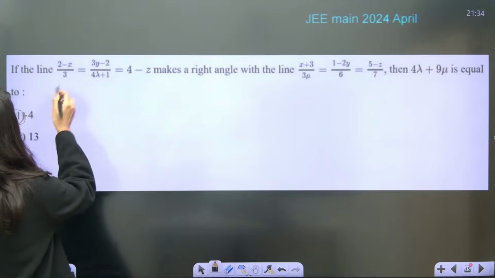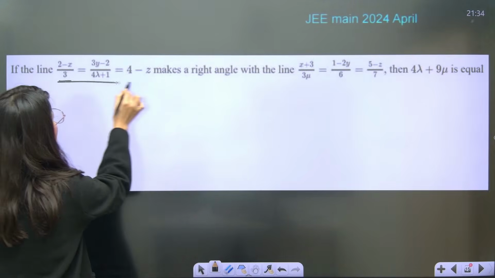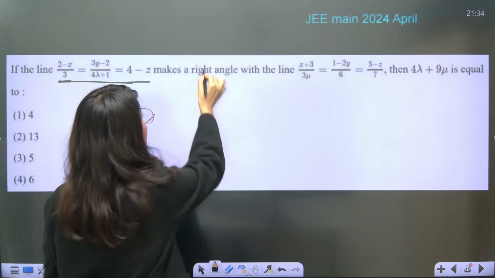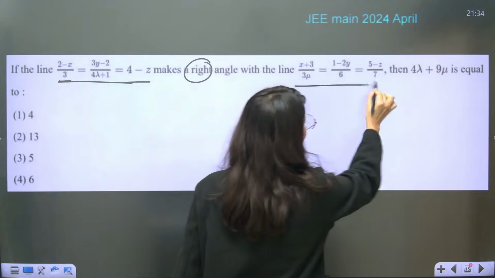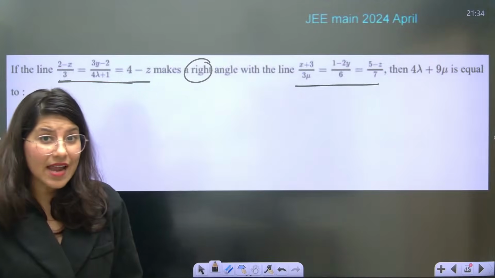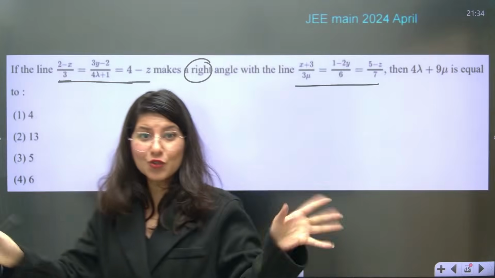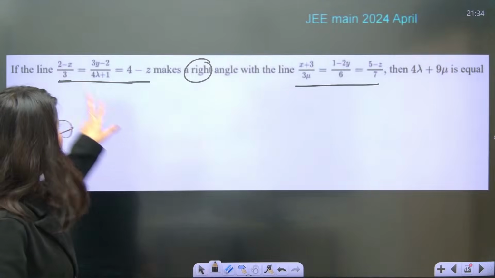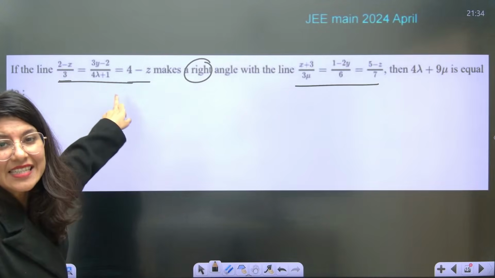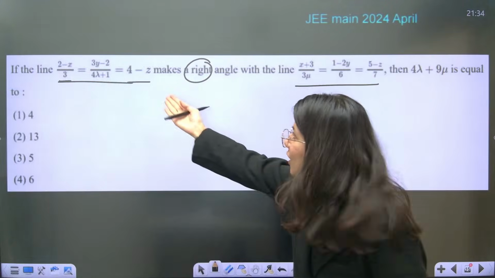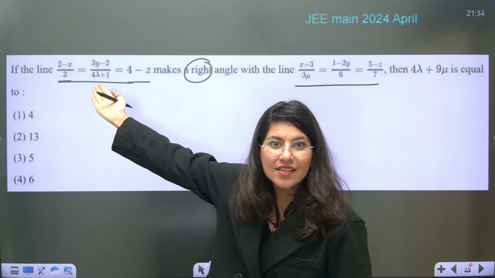If line number 1 makes a right angle with this particular line, they are asking for 4 lambda plus 9 mu. Please do not apply the formula right here. Is this equation of line written in standard form? No, not at all. This is not a clear-cut standard form.